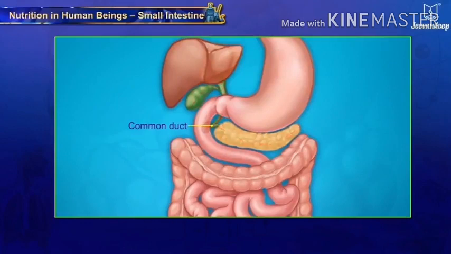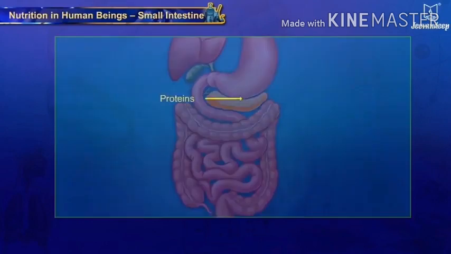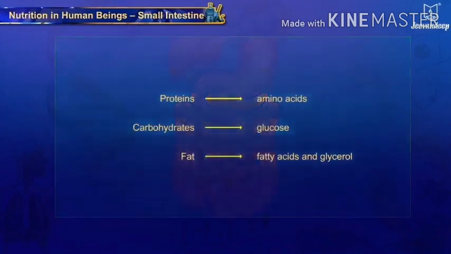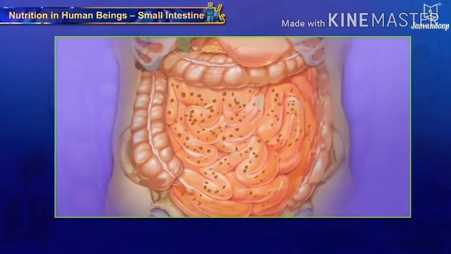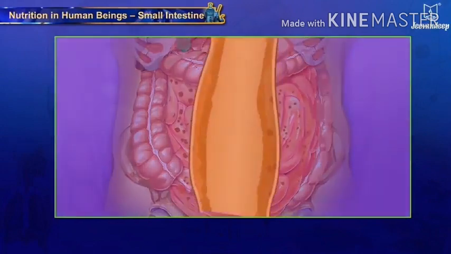Now the common duct is there. Whenever food material is inserted inside the body, it comes inside. Proteins are synthesized into amino acids, carbohydrates are synthesized into glucose, and fats are synthesized into fatty acids and glycerol. Glycerol is also an important element in our body. We'll discuss this further in the next video lectures, but for this lecture we are just taking the introductory phase.